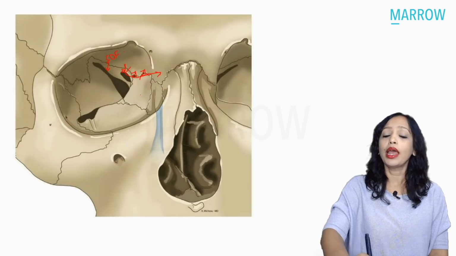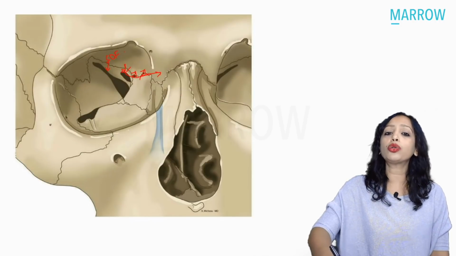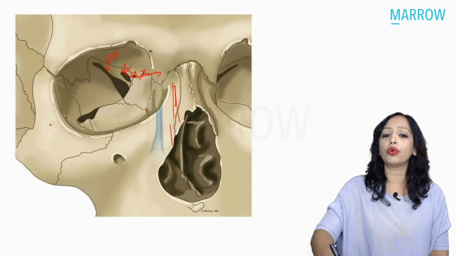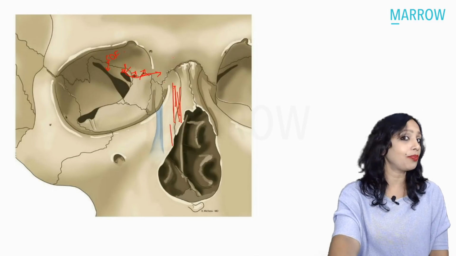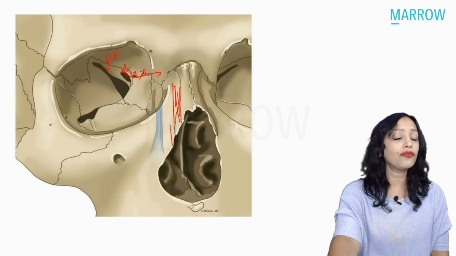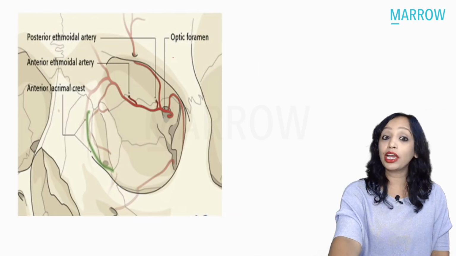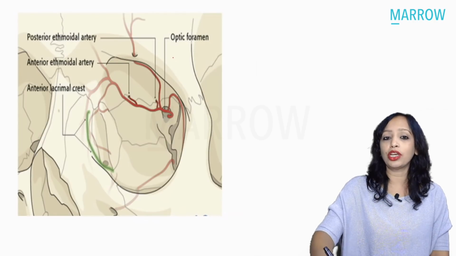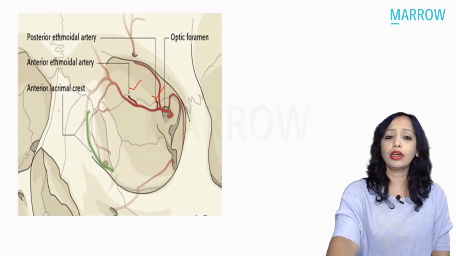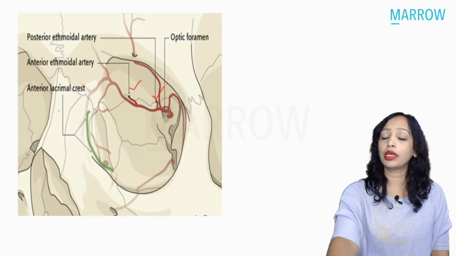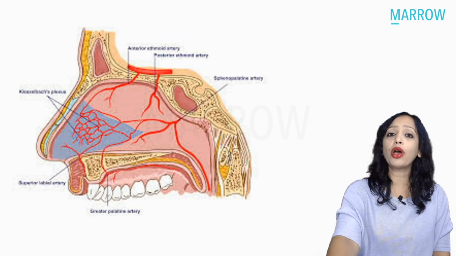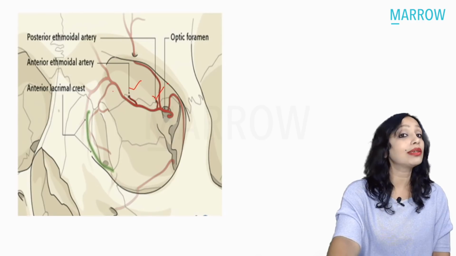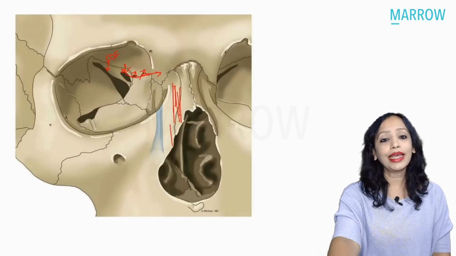and they enter into the nose. In the nose, they supply not only the lateral wall of the nose, but we know that the anterior and posterior ethmoidal arteries also supply the septum. We can see here the anterior and posterior ethmoidal arteries piercing the lamina papyracea. The anterior ethmoidal artery is also part of Kiesselbach's plexus, which means that from the orbit it has to come to the septum. So let us see how it does it.